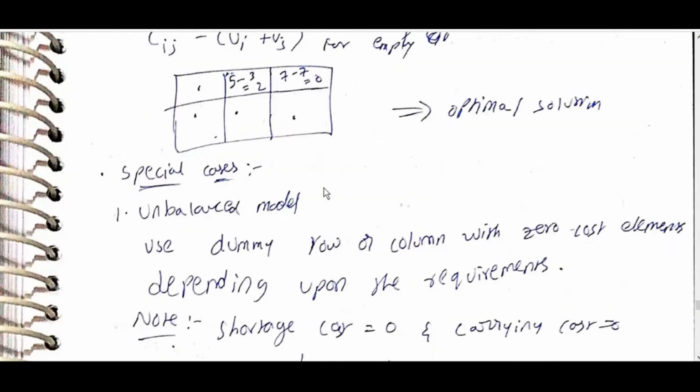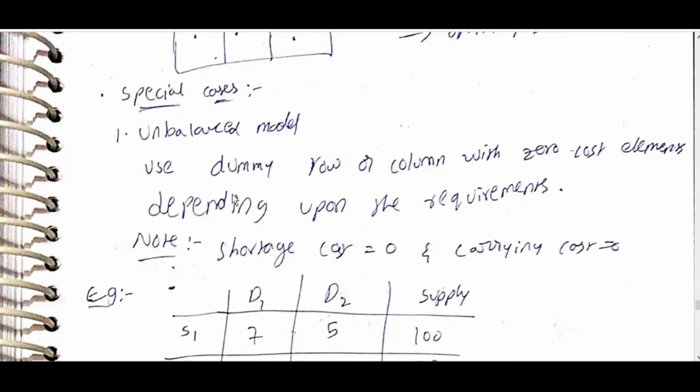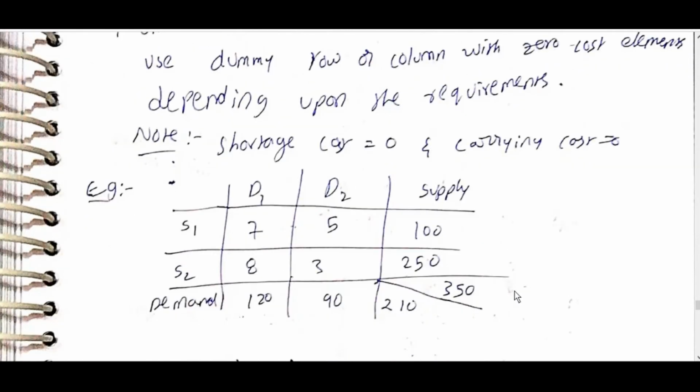Optimal solution. Special cases: unbalanced model. Use a dummy row or column with zero cost elements depending upon the requirement. Shortage cost is equal to 0, carrying cost is equal to 0.